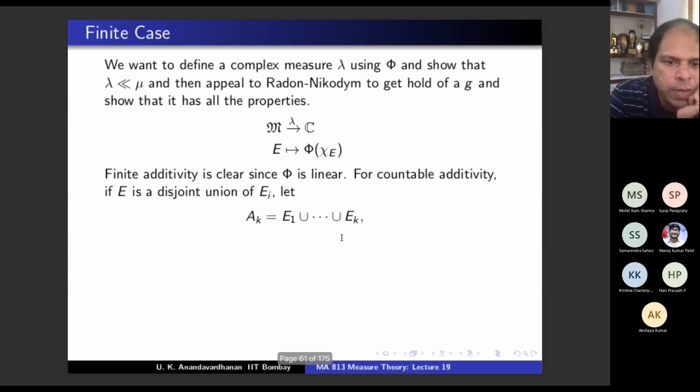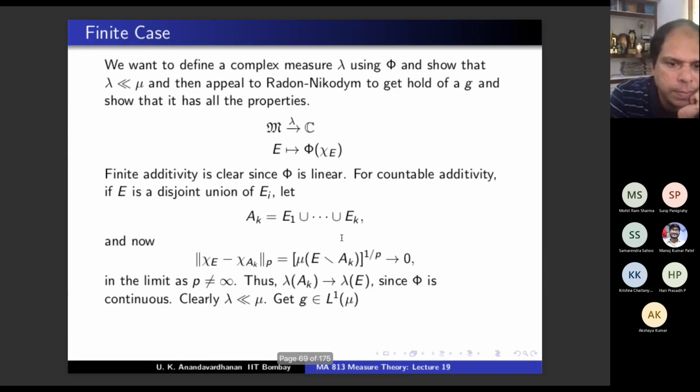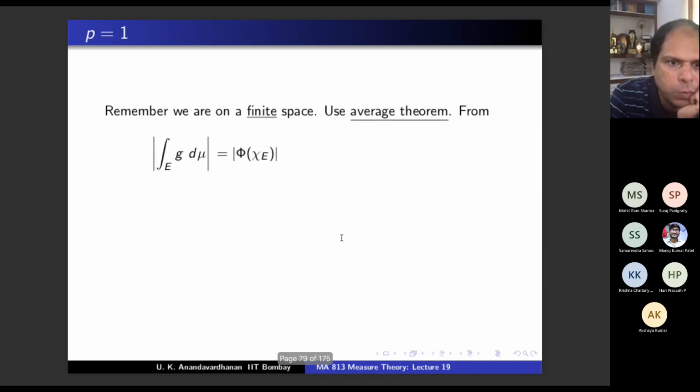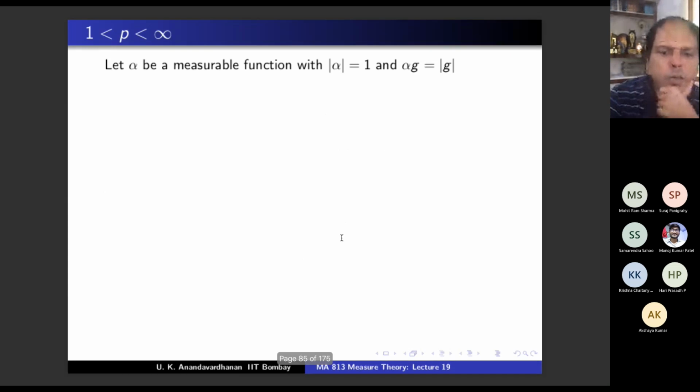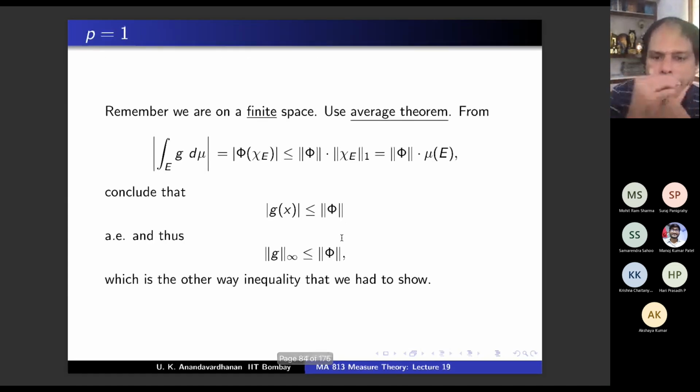So for p equal to 1, we have shown the other way inequality that we had to show. Phi is defined on L infinity anyway, by this step, right?